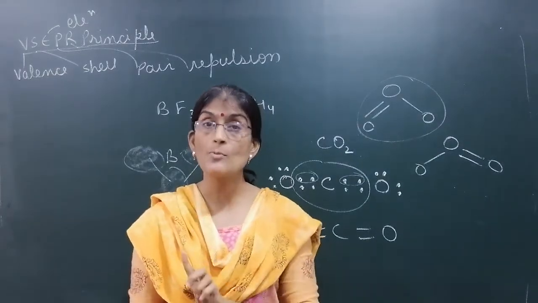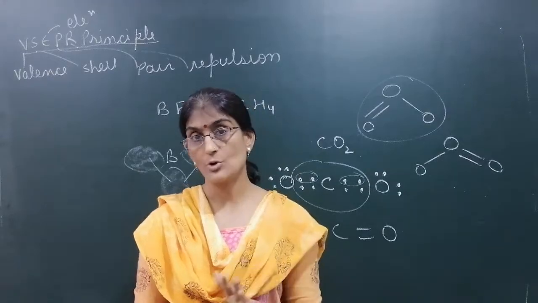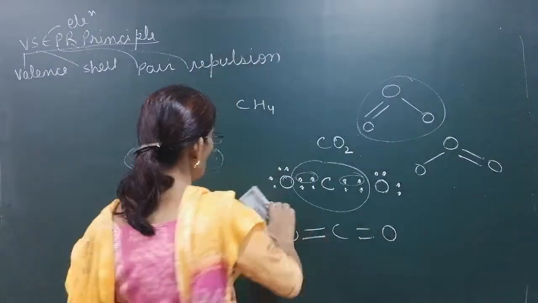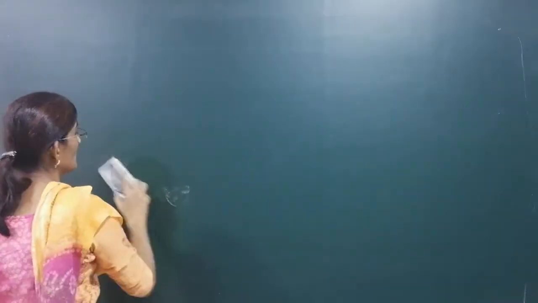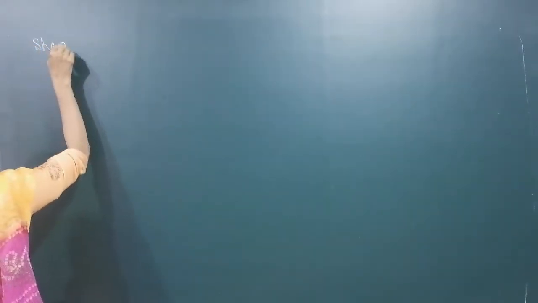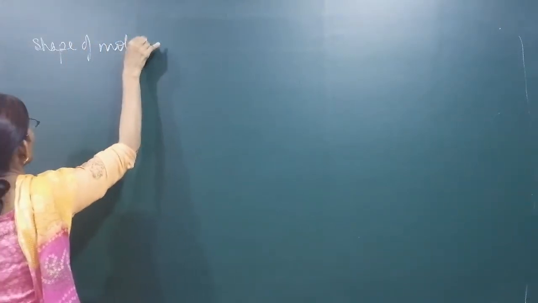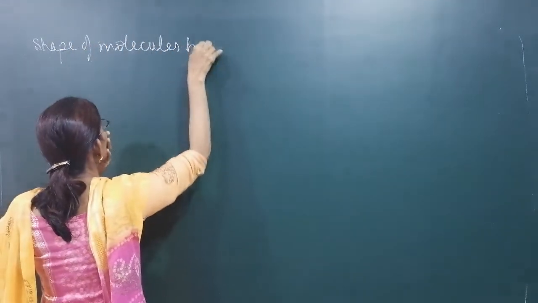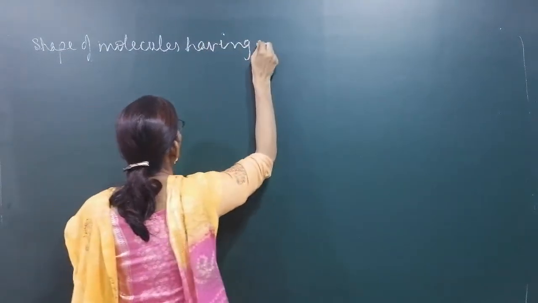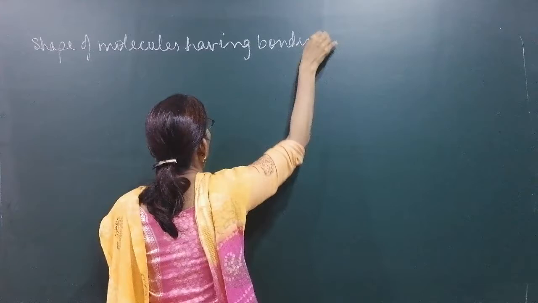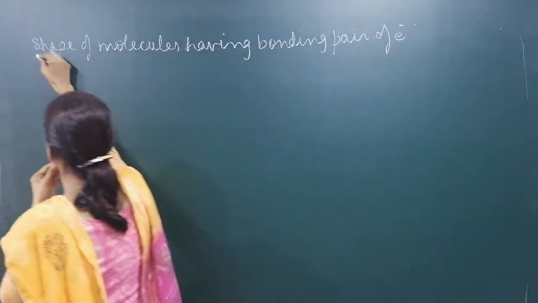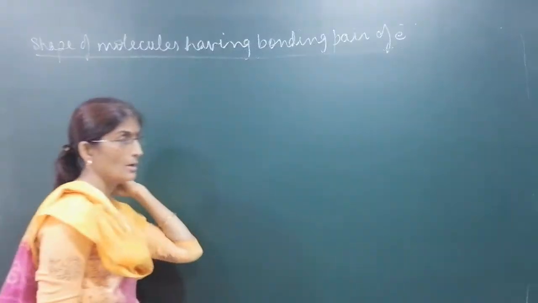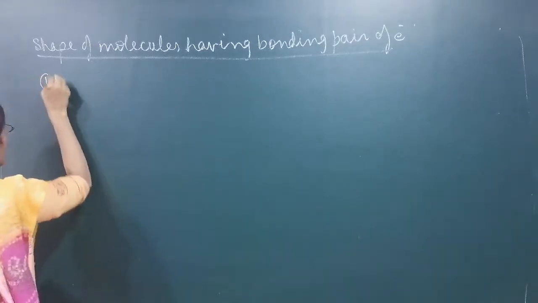First we'll take only those molecules which have bonding pairs of electrons. Clear? So the shape, the geometry of molecules having bonding pairs of electrons. The first type of molecule is AB2.